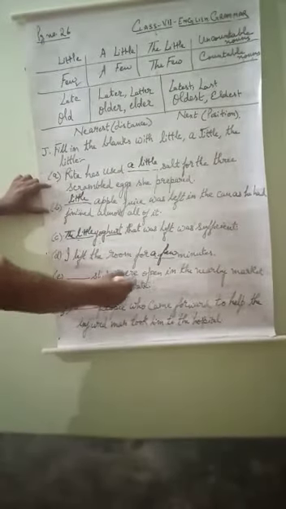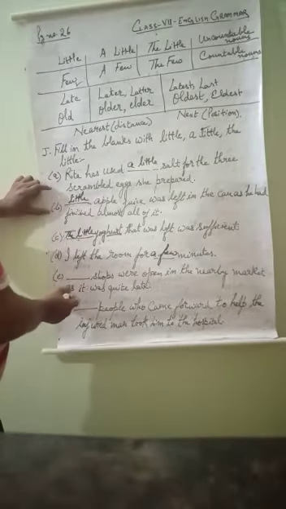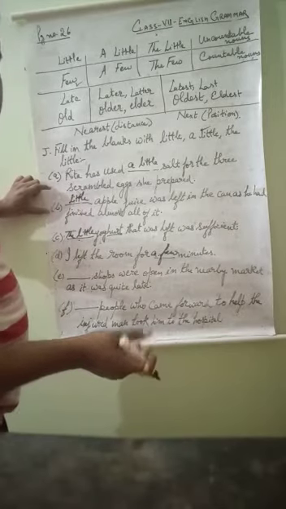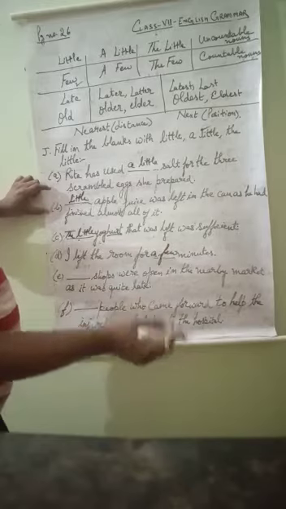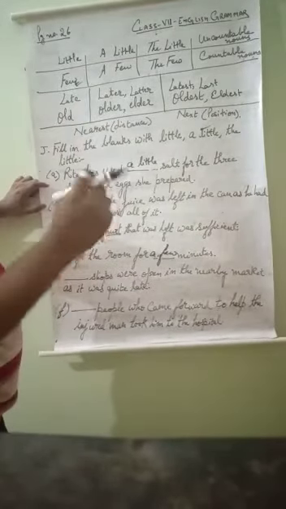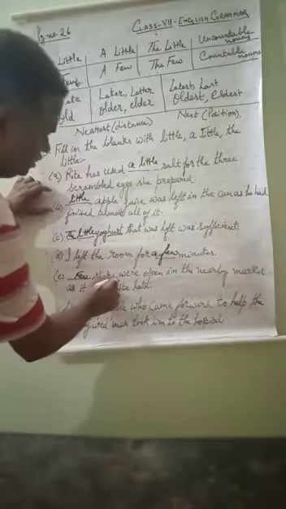Now, dash shops were open in the nearby market as it was quite late. When it becomes quite late, all the shops become closed. But if one or two shops are open, we will use few. We will not use a few. Few means very less. So few shops were open. And because shops is a countable noun, we will use few. We will not use little.